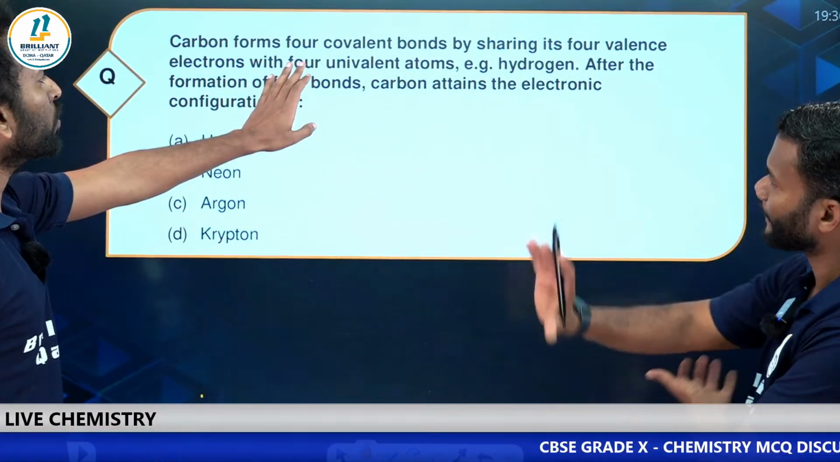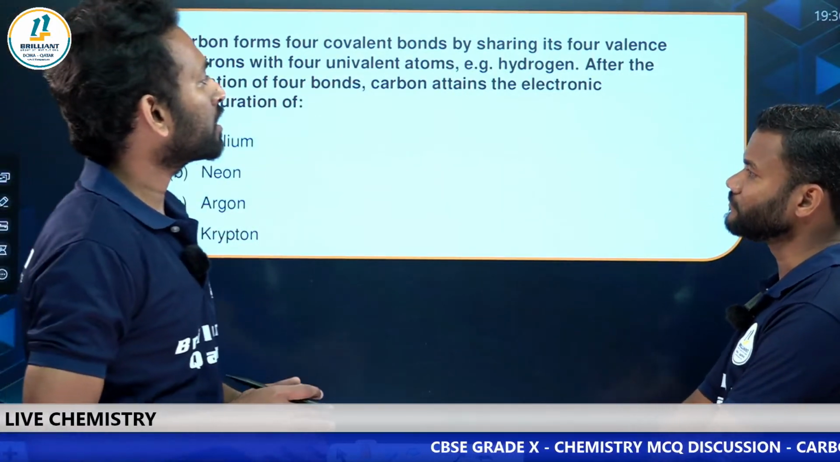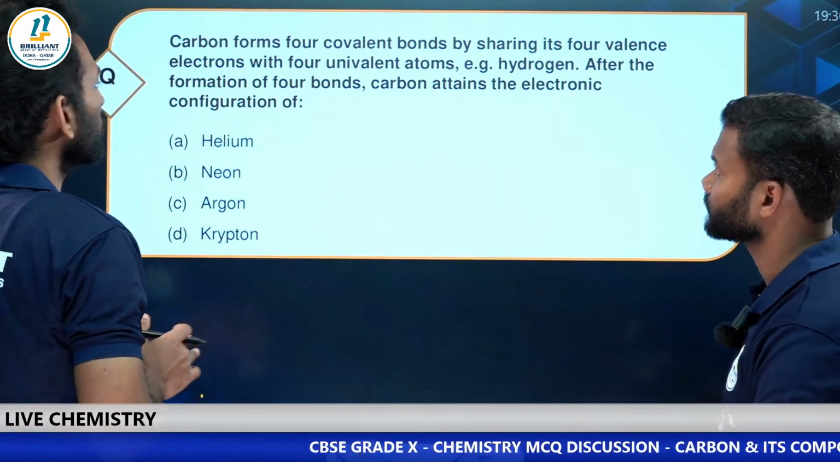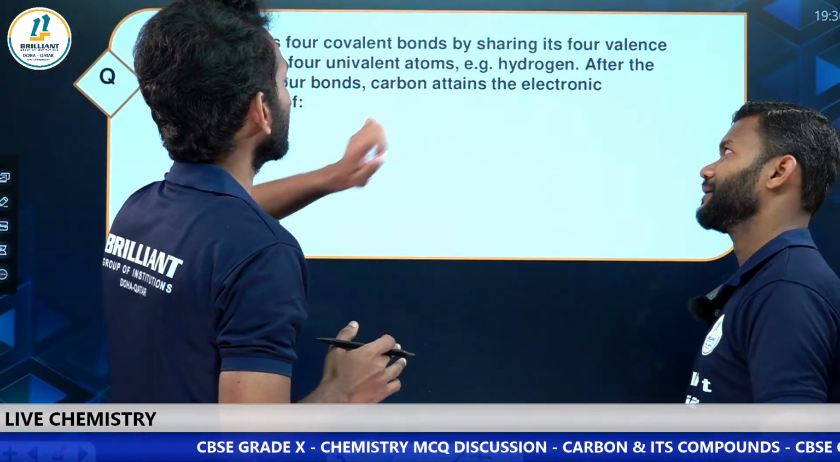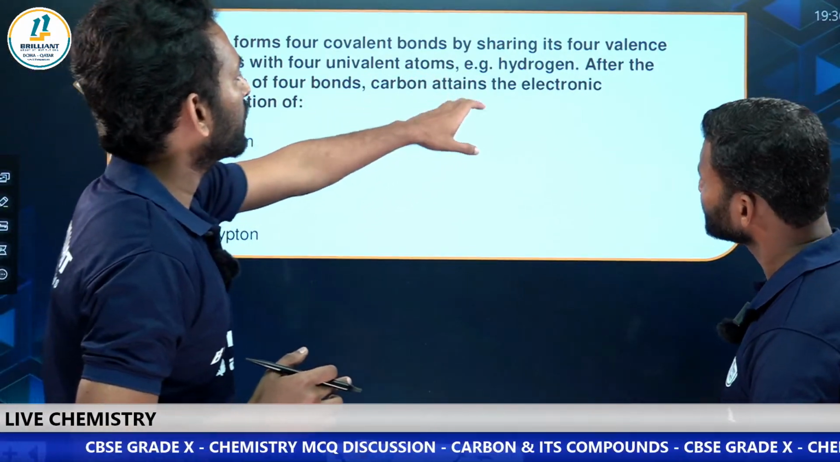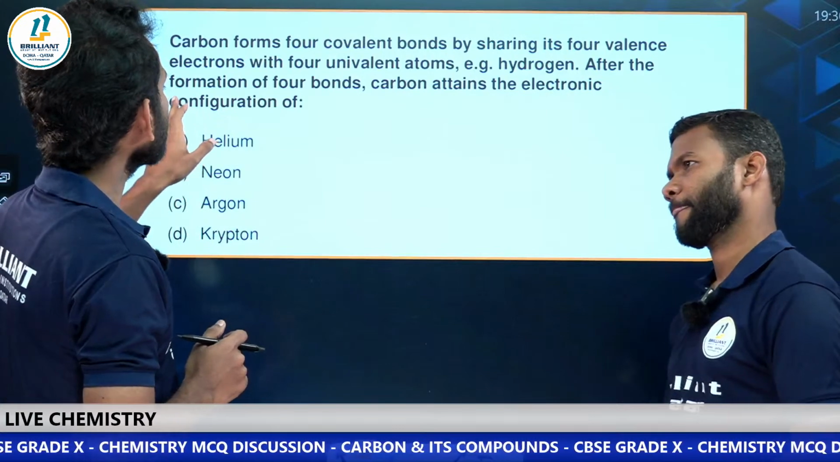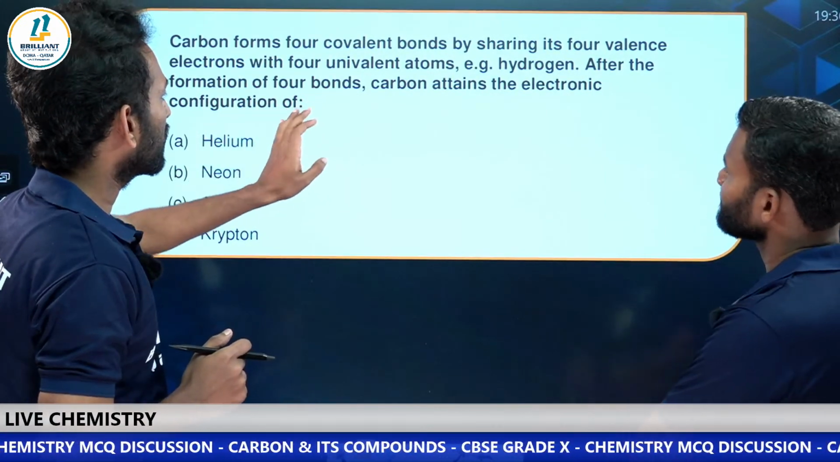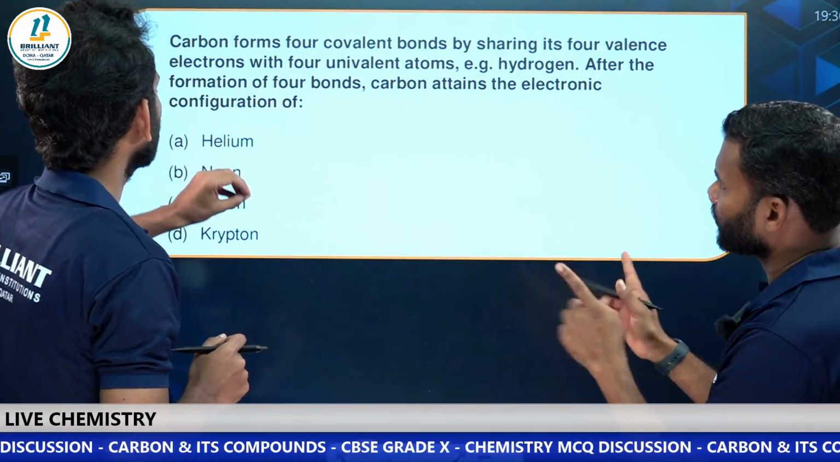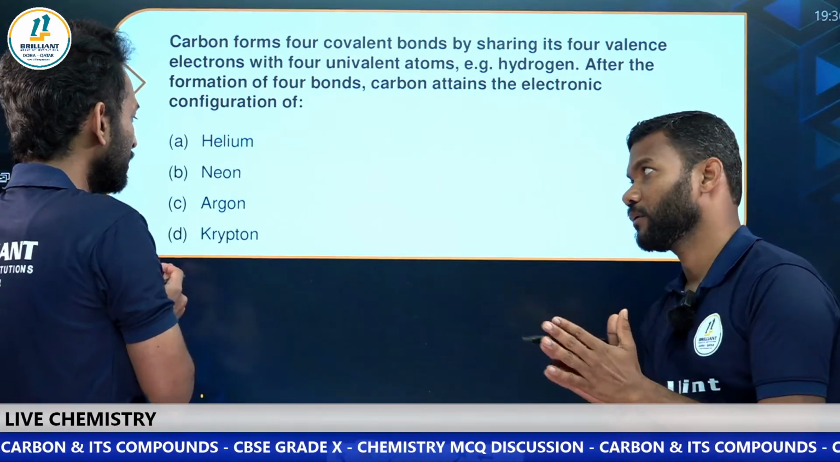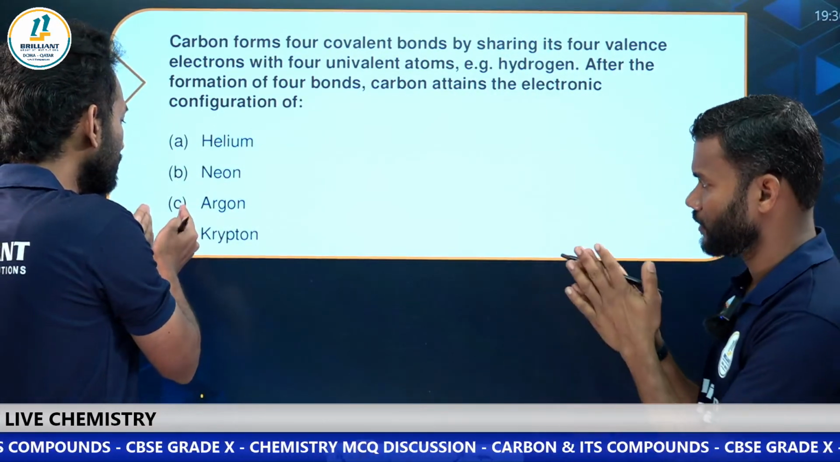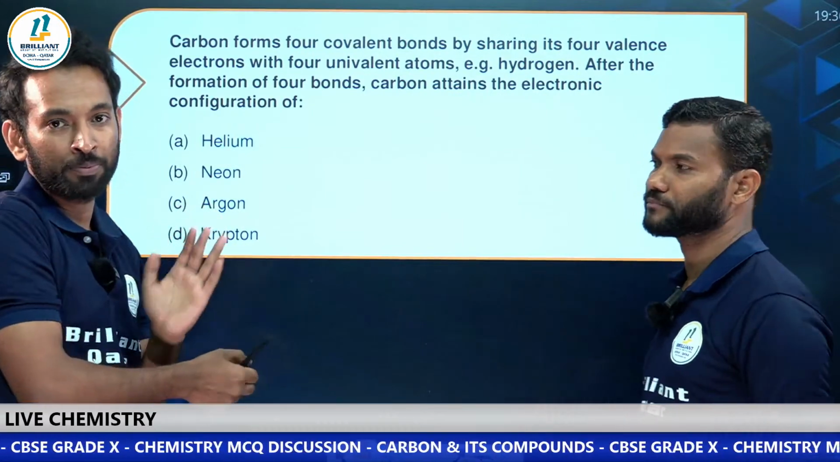Carbon forms 4 covalent bonds by sharing its 4 valence electrons with 4 univalent atoms, for example, hydrogen. After the formation of 4 bonds, carbon attains the electronic configuration of: option A, helium; option B, neon; option C, argon; option D, krypton.